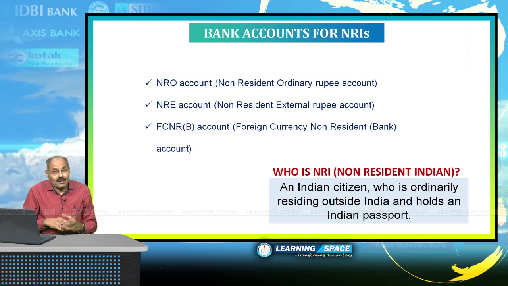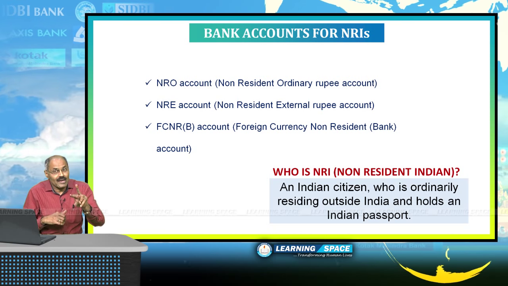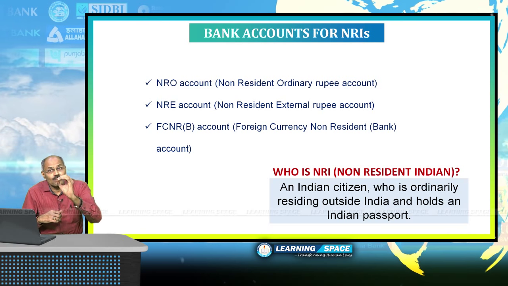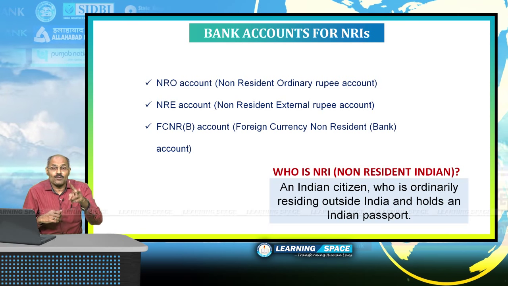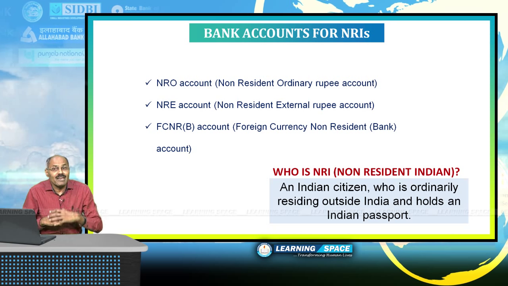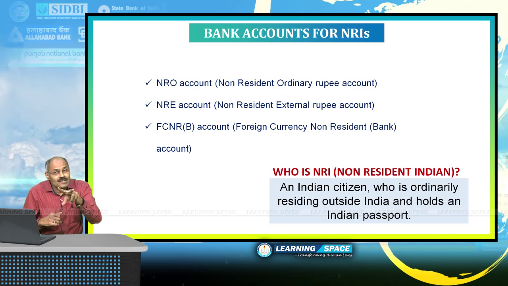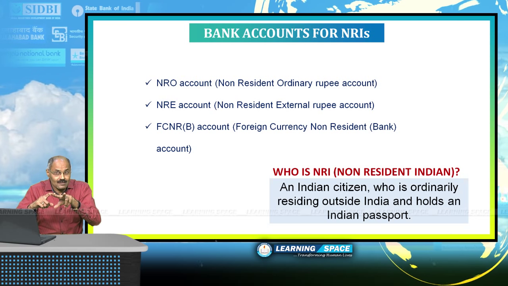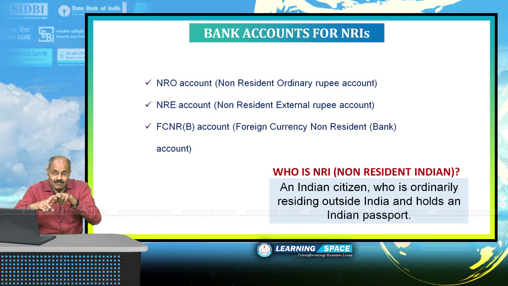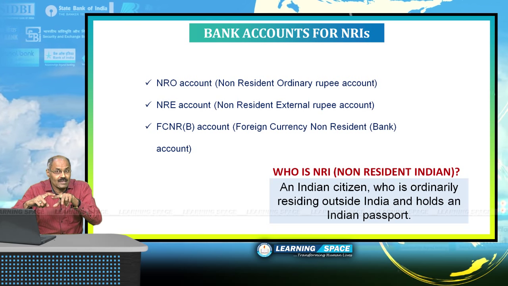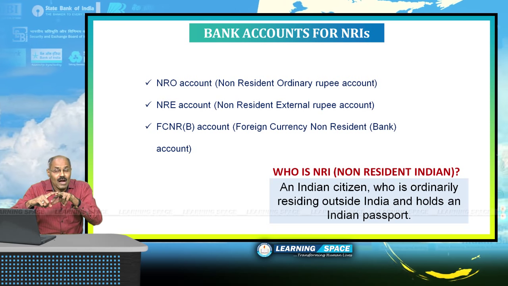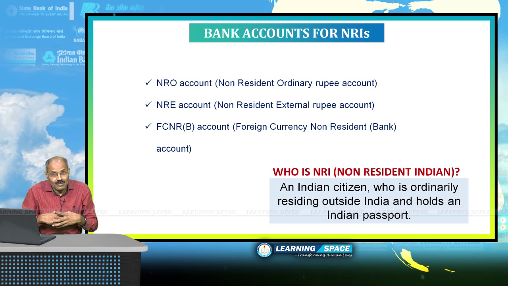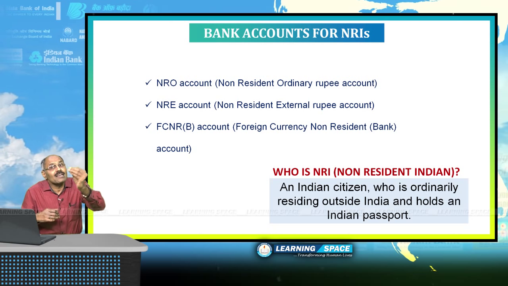Suppose let us assume Rakesh and Somesh. Rakesh and Somesh are two brothers from Meerut district of Uttar Pradesh. Rakesh is well educated and Somesh is doing agriculture, and these two brothers have lot of properties in and around Meerut, including agricultural lands.